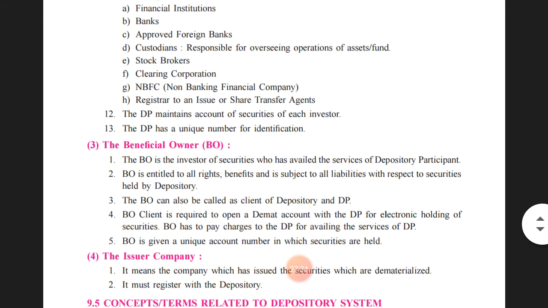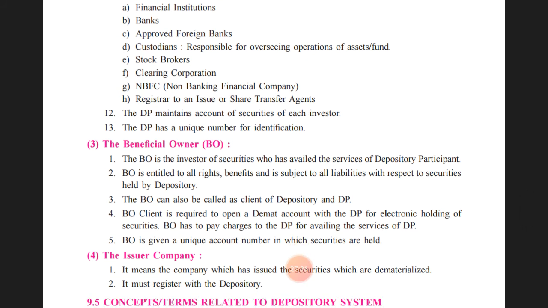12th, the DP maintains accounts of the securities of each investor. Depository participant maintains the account of each and every investor related to the company. The DP has a unique number for identification. Through this unique identification number, the company can get the data according to the investor related to the company, and the depository participant can facilitate the statement of account by providing it to the investors.